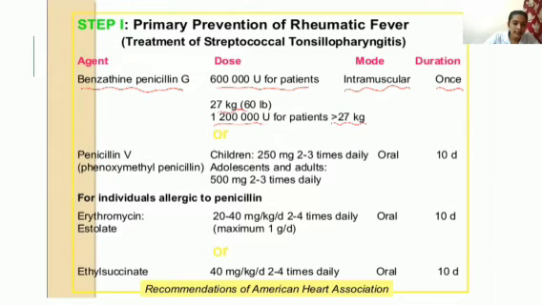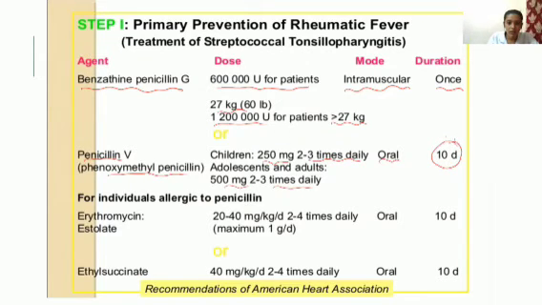The next agent, if the patient can take medication orally, is penicillin V, that is phenoxymethyl penicillin. In children 250 mg will be given 2 to 3 times daily, and in adolescents and adults 500 mg, double the dose, 2 to 3 times daily, for 10 days.